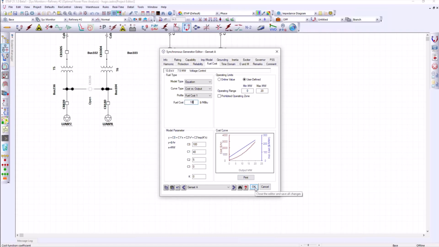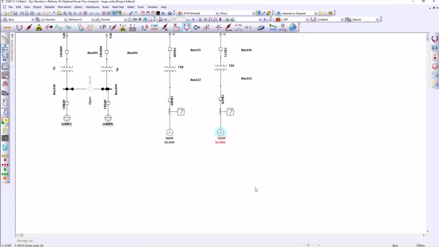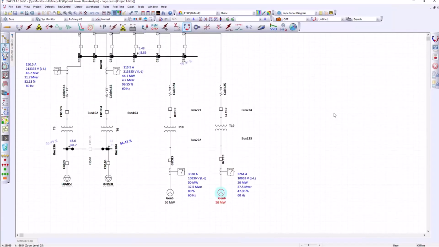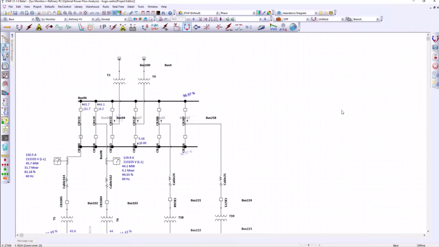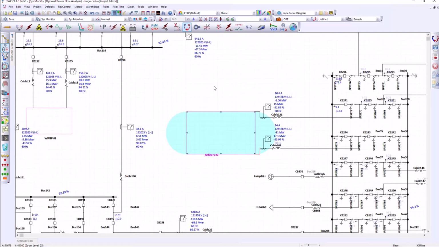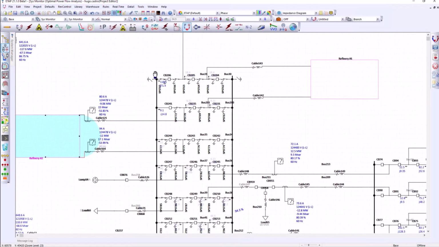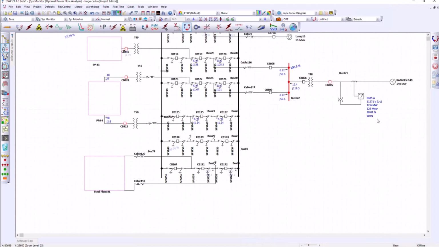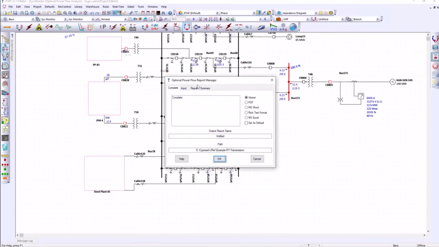When we run the optimal power flow calculations, which is done in seconds, we can view the results on the one-line diagram or in the reports. On the right-hand toolbar, in the study mode toolbar, we can run optimal power flow. And we see the results including real power, reactive power, current, frequency throughout the entire transmission system. These results are displayed inside the composite networks all the way across the entire network. From the main model to each composite network, we can view the results. We also can print the reports.